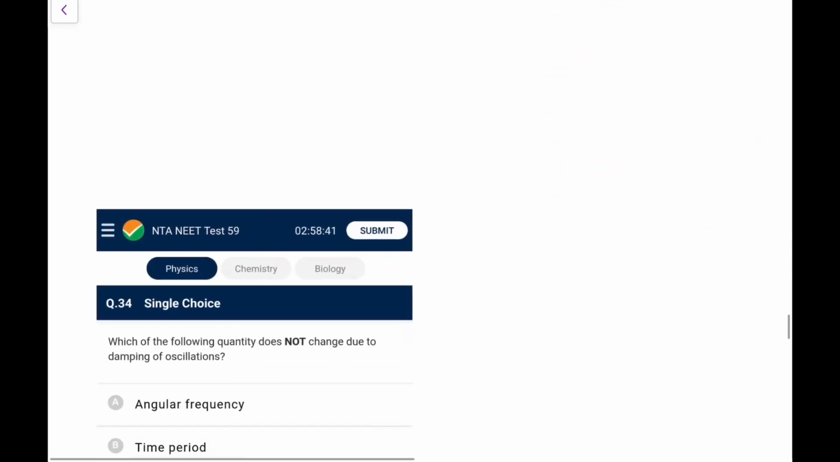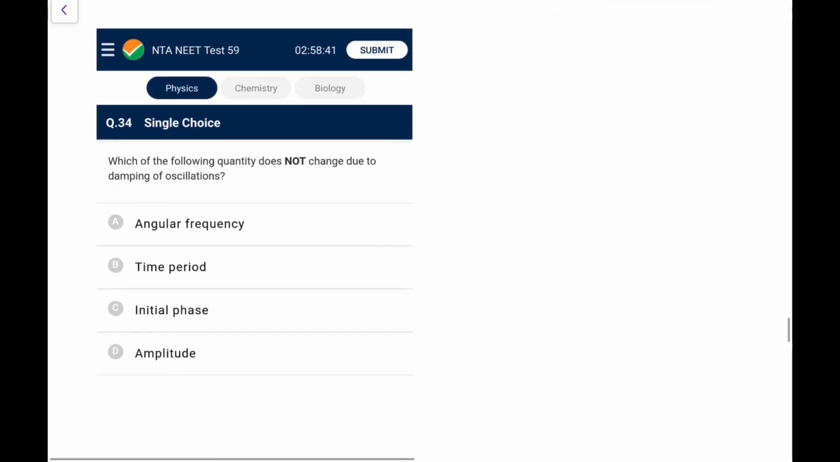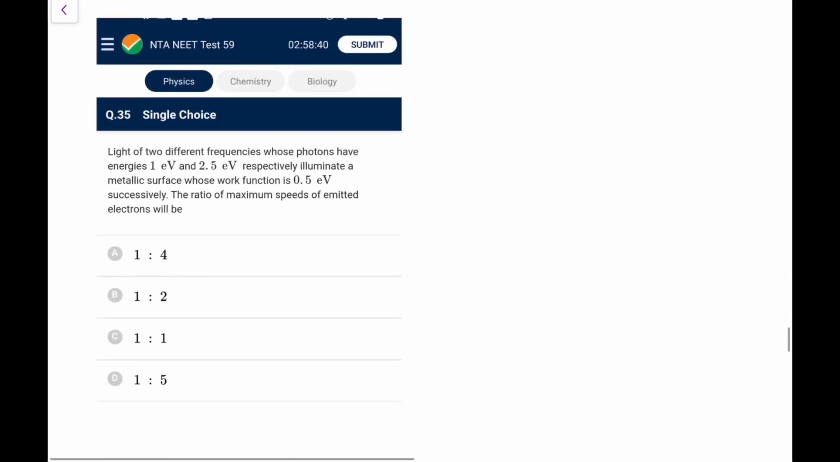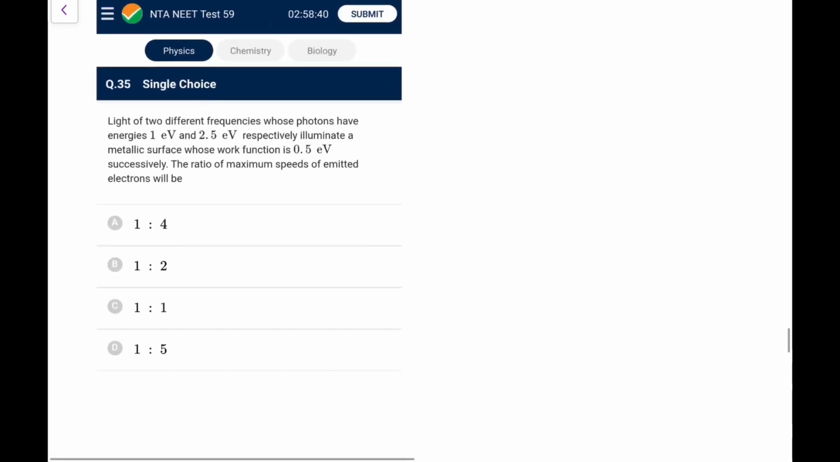Next. Which of the following quantity doesn't change due to damping of oscillation? Angular frequency changes slightly, though we neglect it for small damping, but it changes. And so time period will also change. The amplitude also changes, so we are left with initial phase only, that we can do by elimination. Okay, next. Light of different frequencies whose photons have this energy effectively illuminate the ratio of maximum speed.